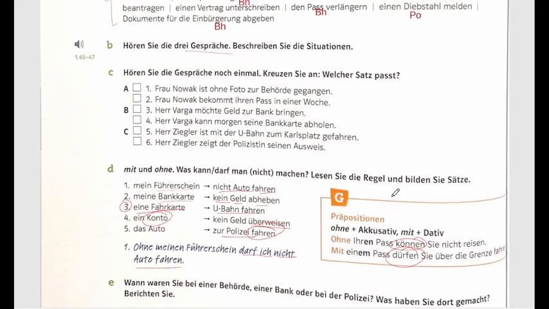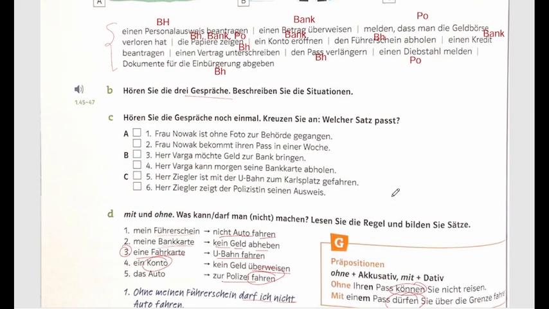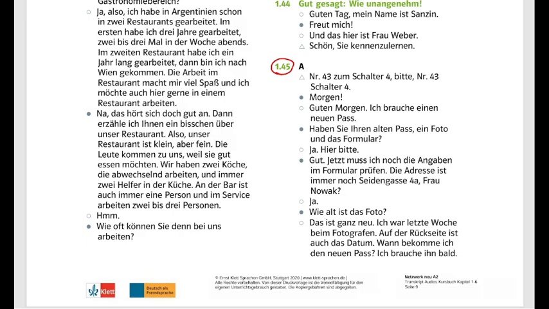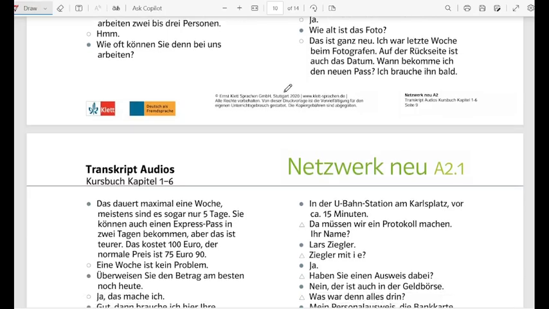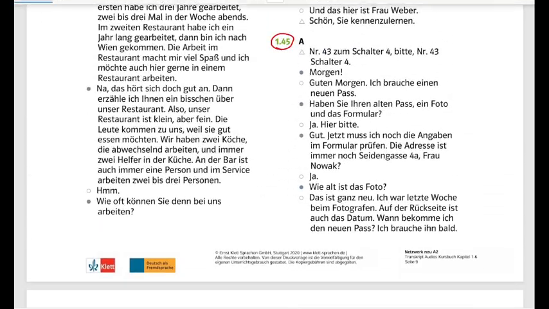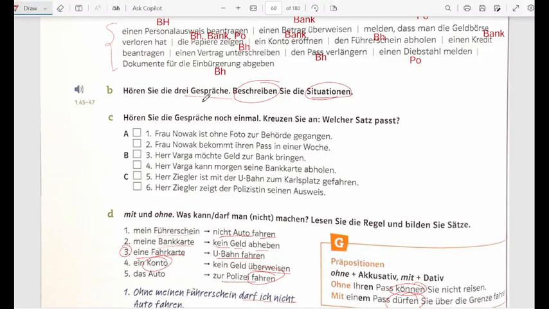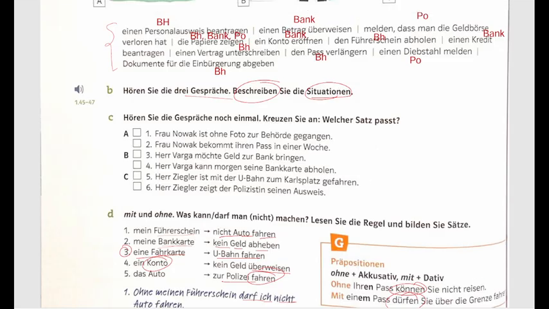Now, next, let us do the Hören exercises. So I'm going to play the audio. Hören Sie die 3 Gespräche, beschreiben Sie die Situationen. We have to first describe the situation. There is a transcript. Okay, so first I'll play the audio, then we will read the transcript, and then again I'll play the audio. So okay, to listen to the audio 1.45.